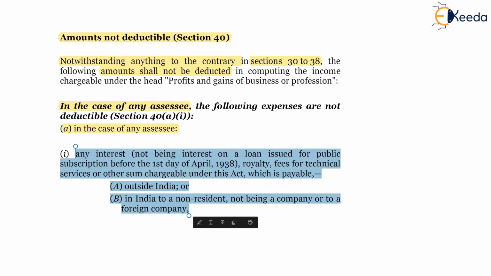meaning interest, royalty, fees for technical services have been specifically mentioned, or any other sum chargeable under this act on which taxes are payable. So any expenditure, any payment on which taxes are deductible and payable to the government.